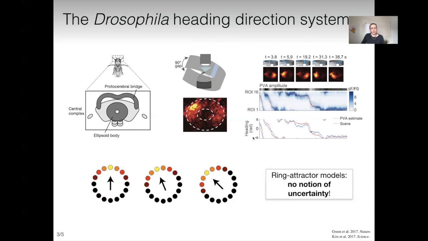Ring-attractor models qualitatively capture this behavior, but these models lack a notion of uncertainty. Here, we want to understand whether the fly also keeps track of its heading uncertainty and whether it actively uses this uncertainty in a Bayesian sense.